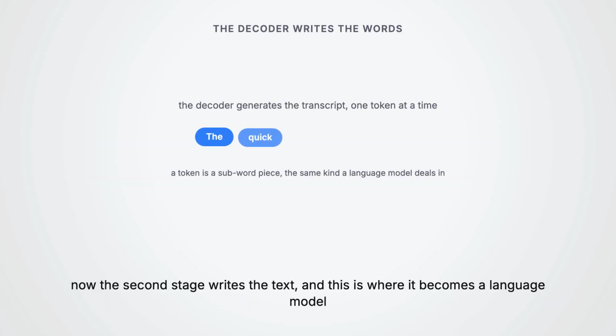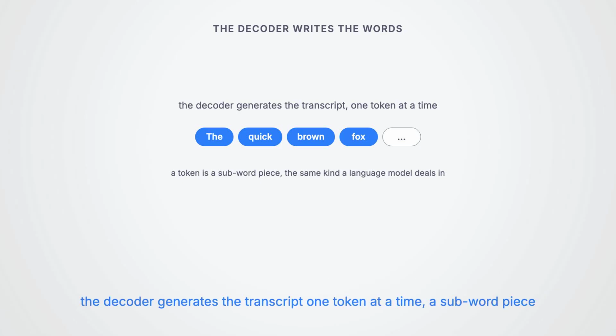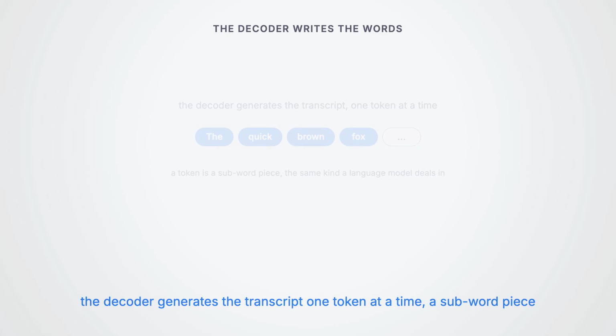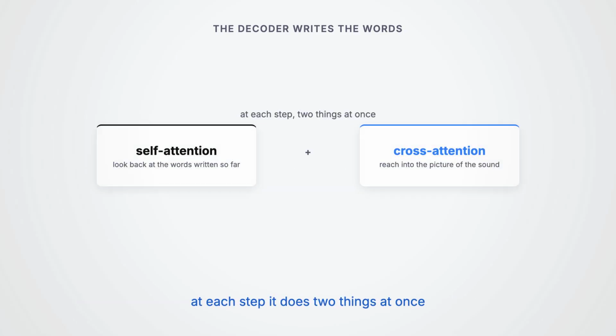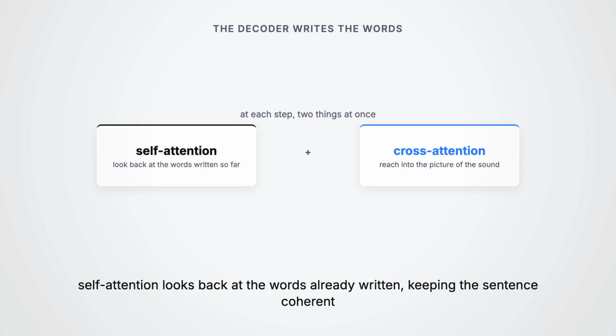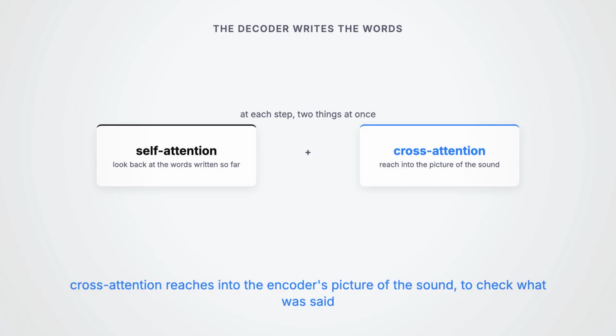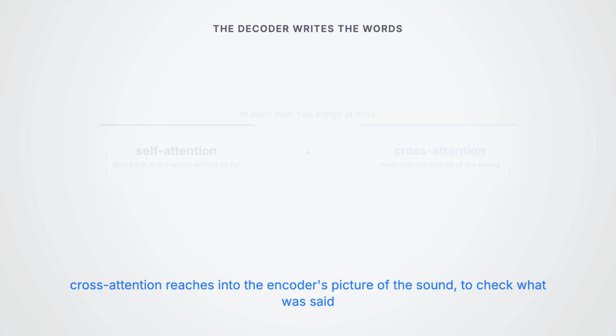Now the second stage writes the text, and this is where it becomes, almost literally, a language model. The decoder generates the transcript 1 token at a time, a token being a subword piece, the same kind of chunk a language model deals in. At each step it does 2 things at once. It uses self-attention to look back at the words it has already written, keeping the sentence coherent. And it uses cross-attention to reach into the encoder's picture of the sound, to check what was actually said. Then it predicts a probability over the next token, picks 1, and repeats.